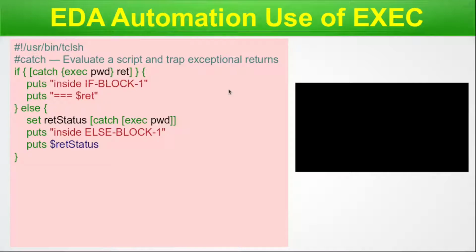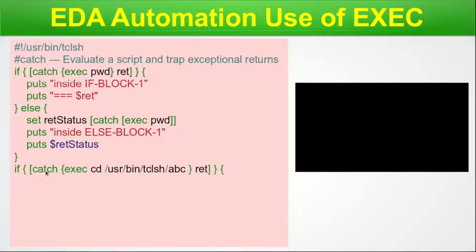And now let us come to the next example, that is another if else block. Here if, catch exec, then cd, then /usr/bin/tclsh and abc. So we know very well that this is a binary tclsh and we cannot have a directory inside a binary. So this is obviously going to fail. So forcefully I am failing it, and that's why I have kept it in the first if condition here. That means the if block, not the first one. This is the first one and this is the second if block.